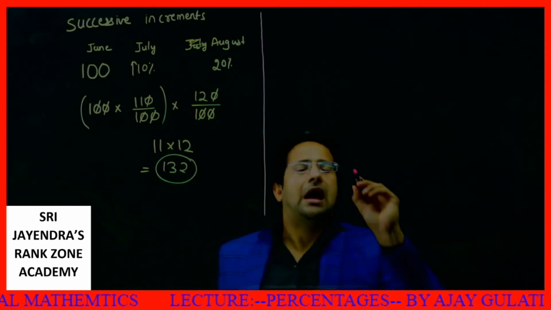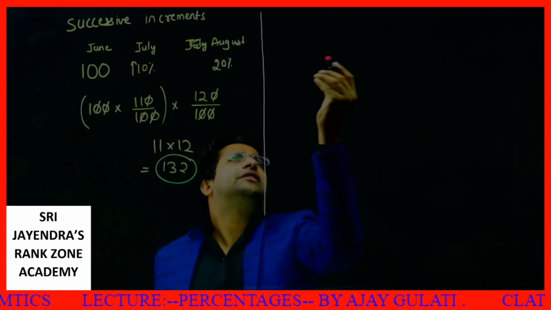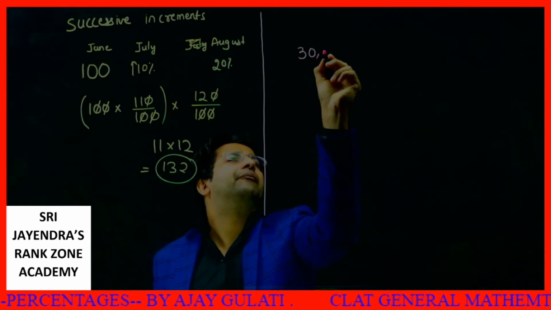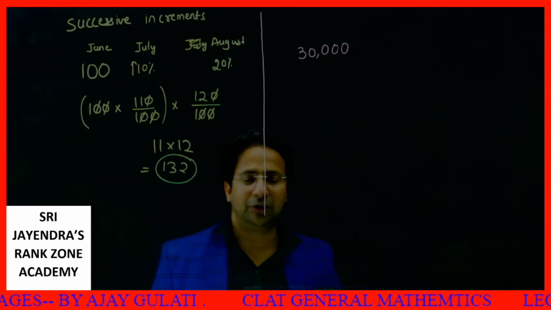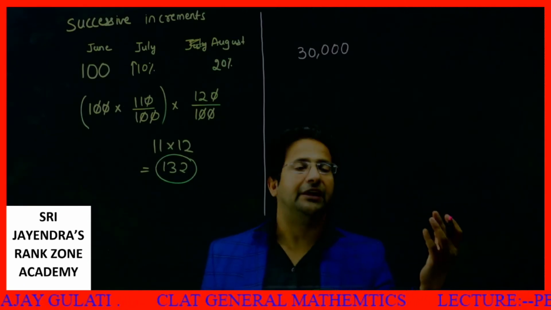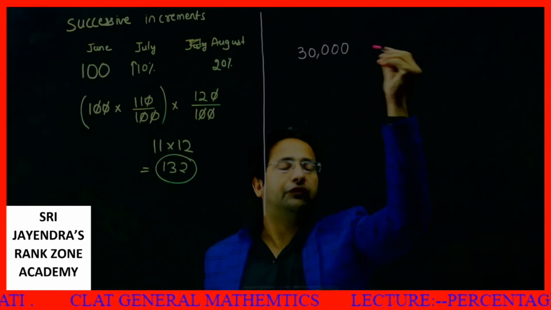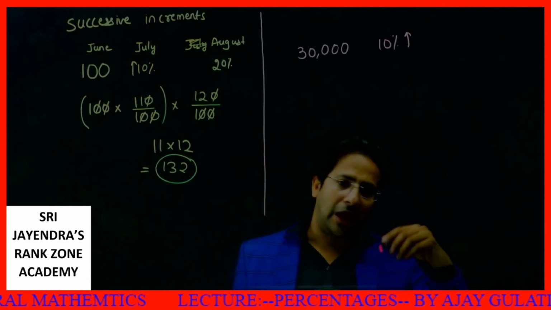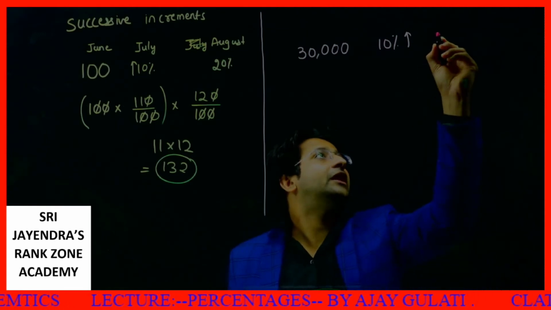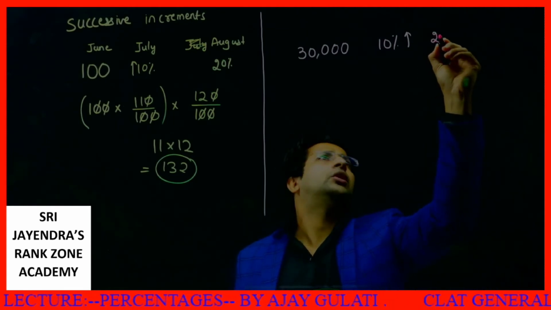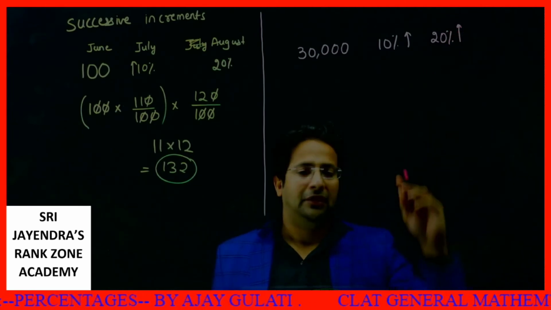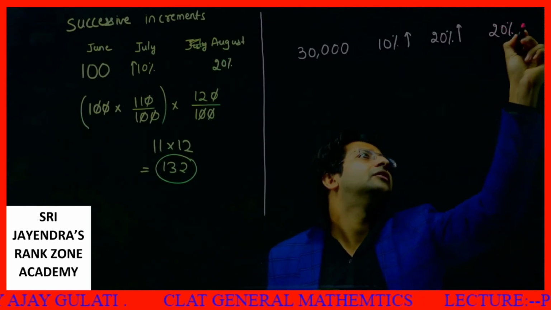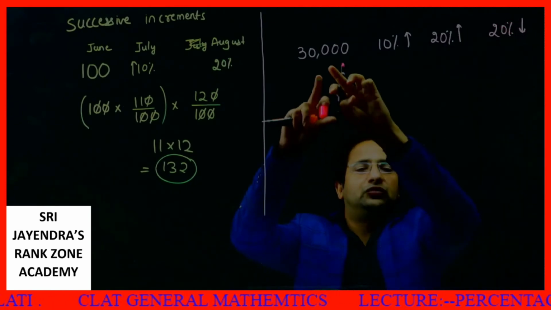Suppose I have gold. Let's say the present price of gold is 30,000 per 10 gram. What happens next year? Next year, because of Corona, there is an increase of 10%. Again next year Corona persists, then again there is an increase of 20%. Then Corona subsides next year, then there is a decrease of 20%. What will be the price of this gold after 3 years?